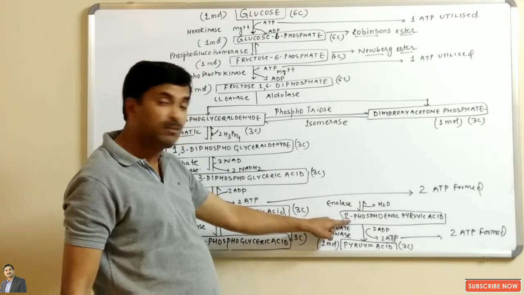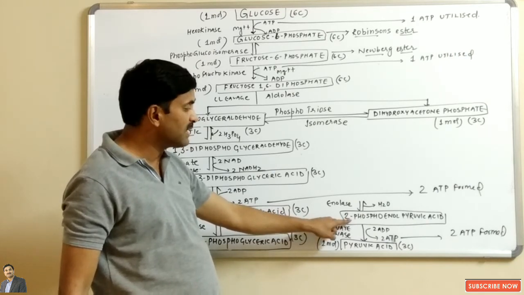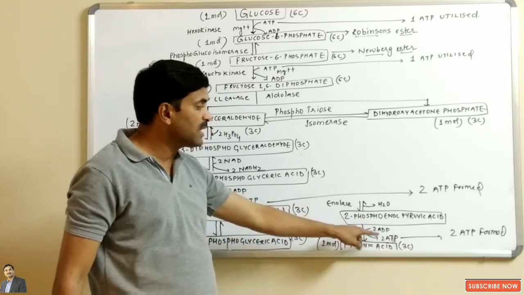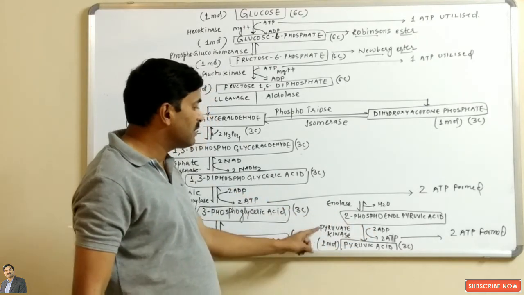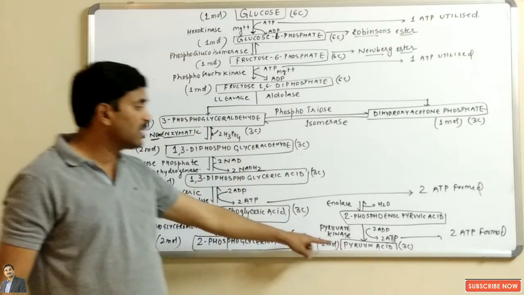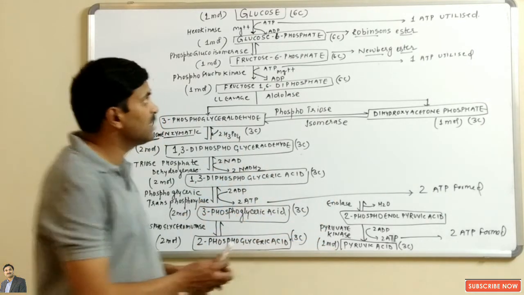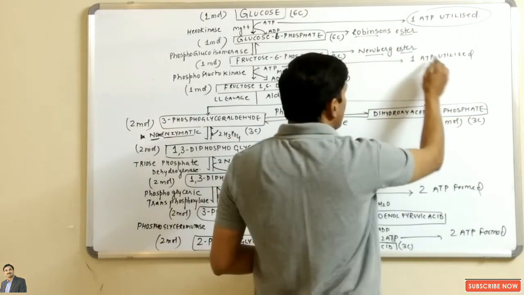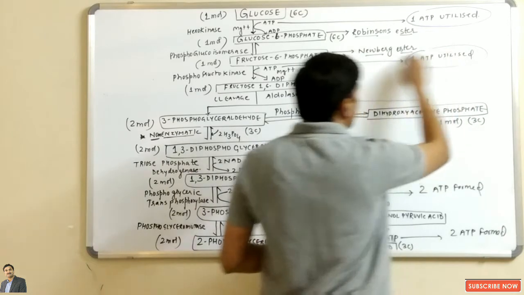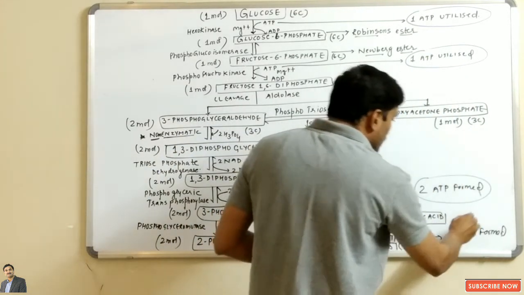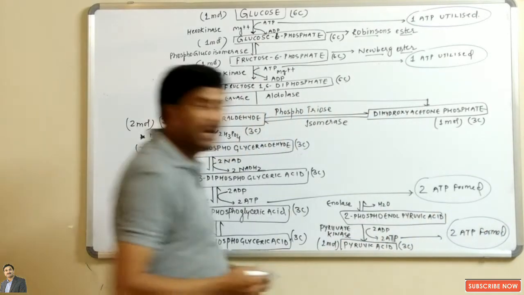From the 2-phosphoenol pyruvic acid, the phosphate present at the second position will be removed. It will be taken up by ADP. ADP will be converted into what? ATP. And in the presence of the pyruvate kinase enzyme, 2-phosphoenol pyruvic acid will be converted into what? Pyruvic acid. So here you can see that 1 molecule of ATP is utilized here, in the third step. 2 molecules of ATP are formed, and 2 molecules of ATP are formed here.